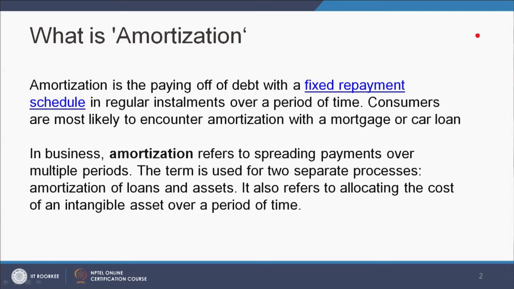In business, amortization refers to spreading payments over multiple periods. The term is used for two separate processes: amortization of loans and assets. It also refers to allocating the cost of an intangible asset over a period of time.